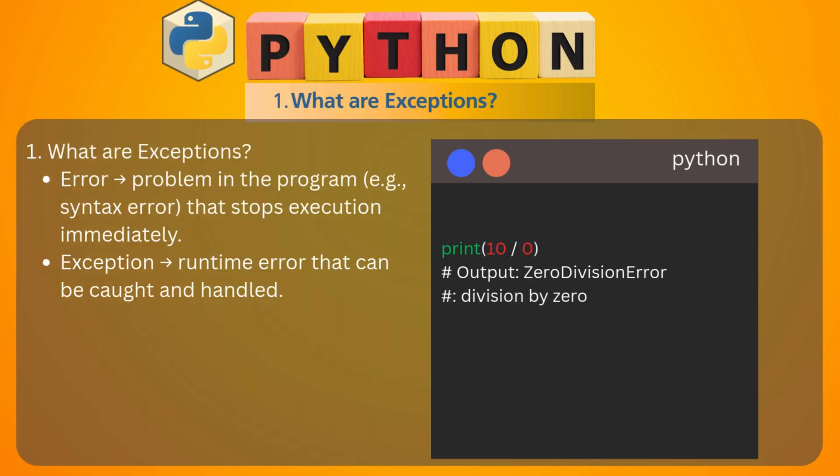What are exceptions? An error is a problem in the program that stops execution immediately. An exception is a runtime error that can be caught and handled. By writing a program, you can raise an exception. So here you see print 10 divided by 0. The output will be a ZeroDivisionError. You can handle it nicely in the program. So that is called exceptions.